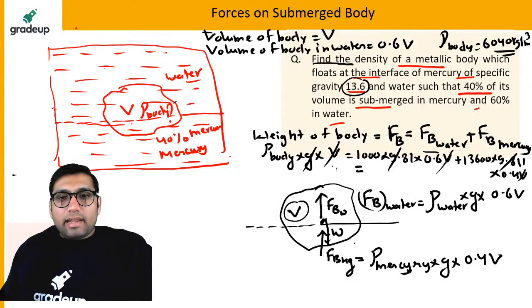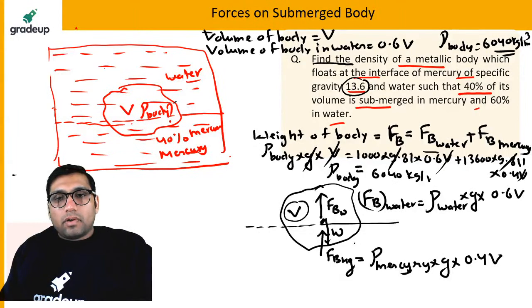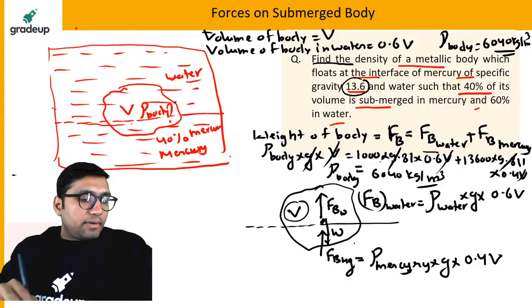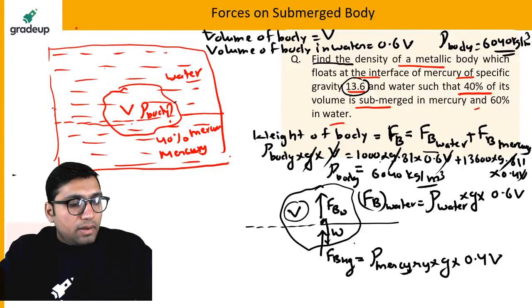You will get the density of the body as 6040 kg per meter cube. Is it okay with everyone? Clear? This type of question comes in exams. It is a very important concept.